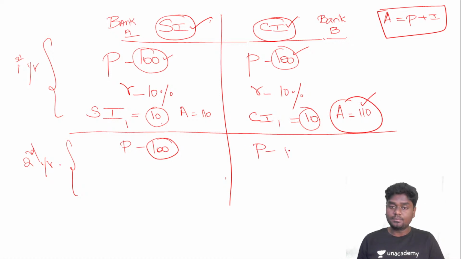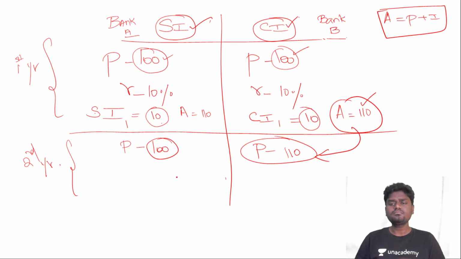So the principal now here will be 110. It will not be 100. So when it comes to compound interest, the principal will keep on changing. But in simple interest, the principal remains the same for n number of years. In compound interest, the amount of the previous year will actually become the principal for the present year.